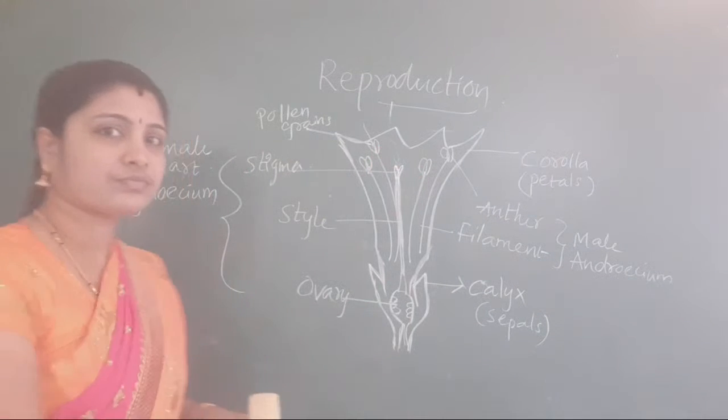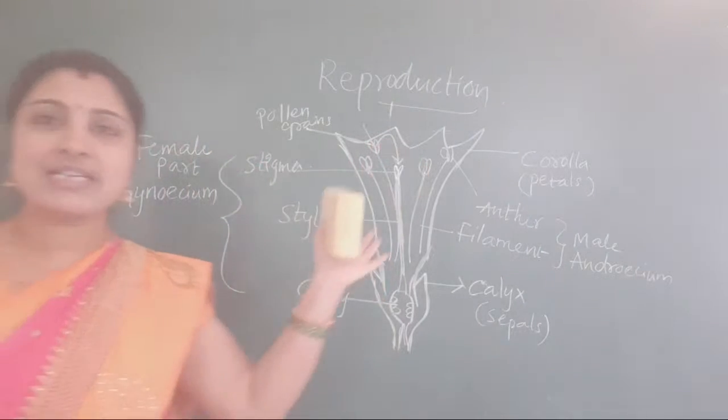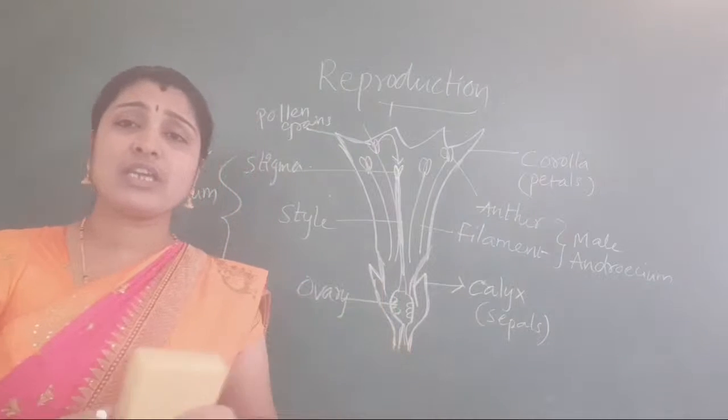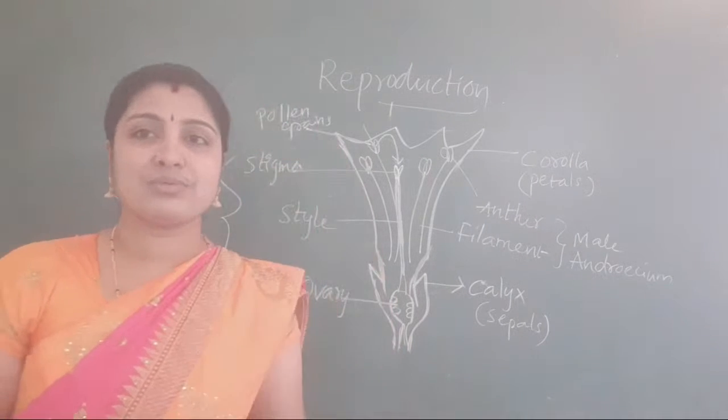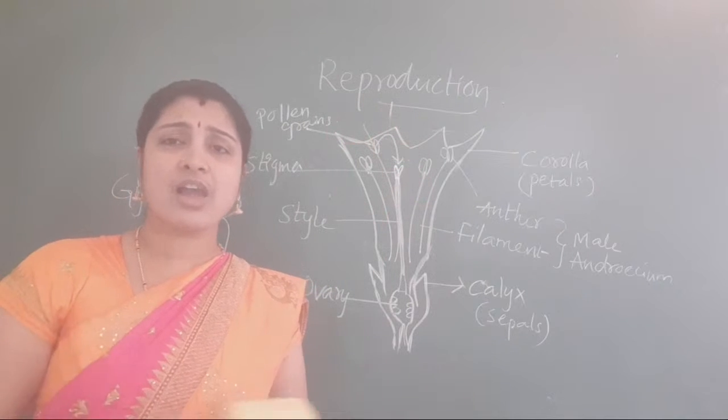Understood? From anther to stigma, the pollen grains can easily fall. Just think, if the gynoecium style is above, if its height is more, is there any chance to fall?